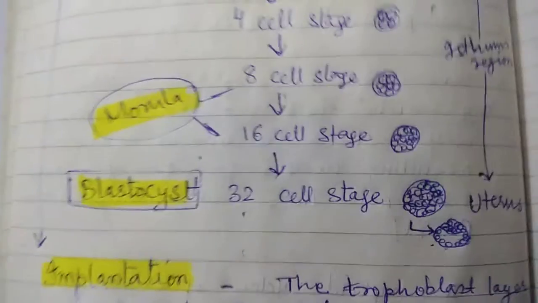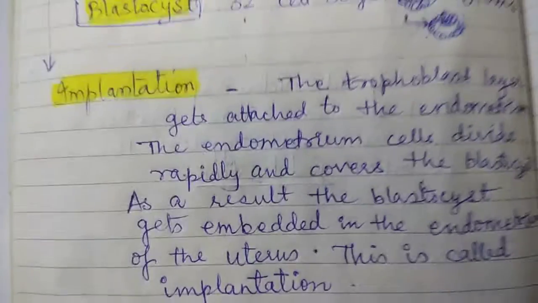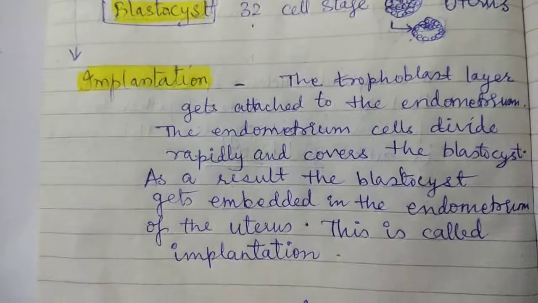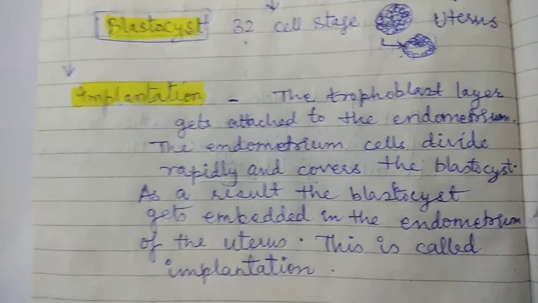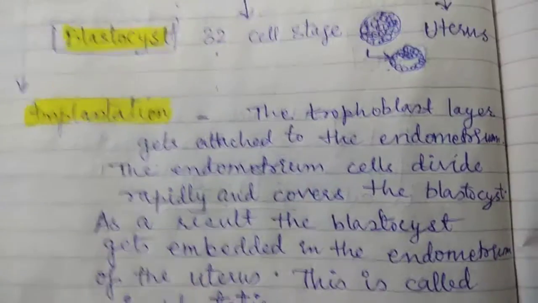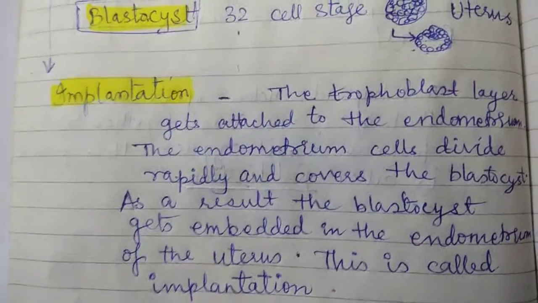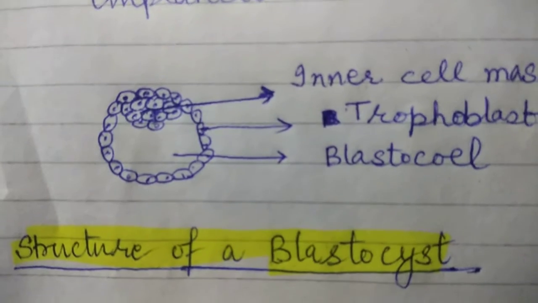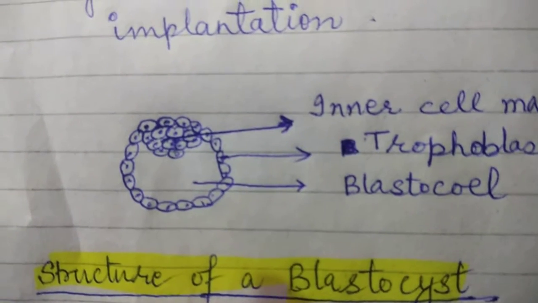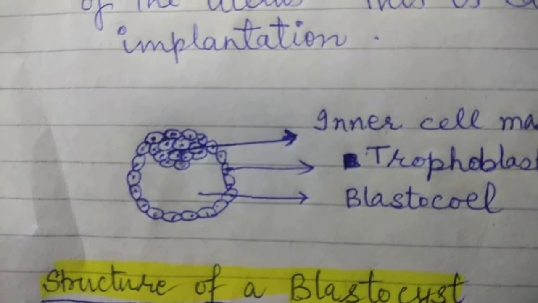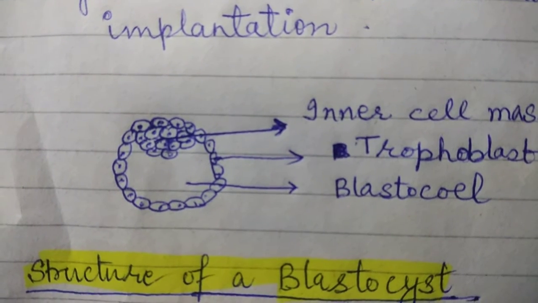Now what is implantation? First let's see the structure of the blastocyst. This is the structure of a blastocyst. The cells have arranged themselves at the periphery as an outer layer that is called the trophoblast.